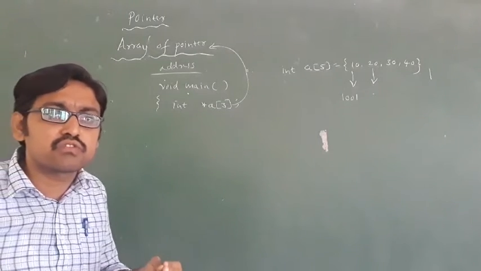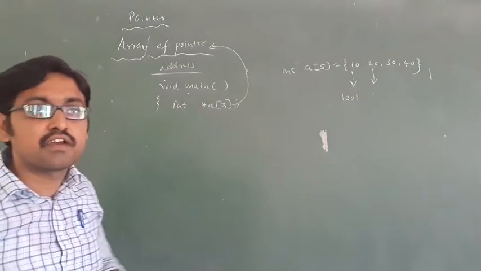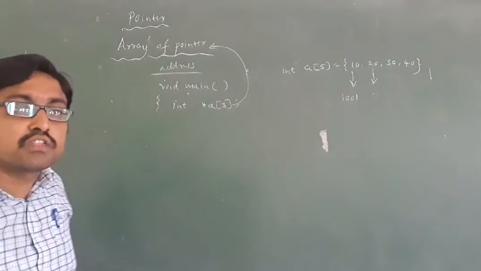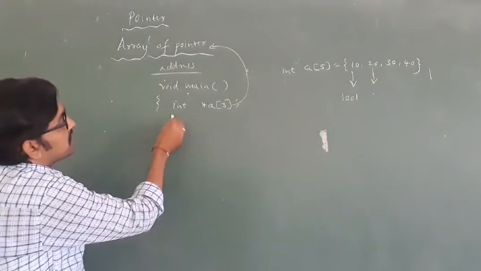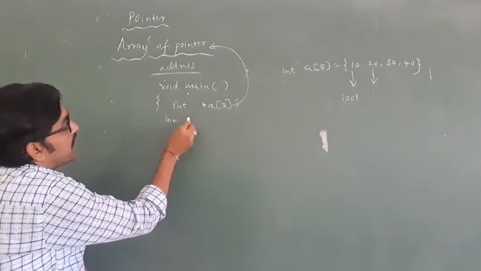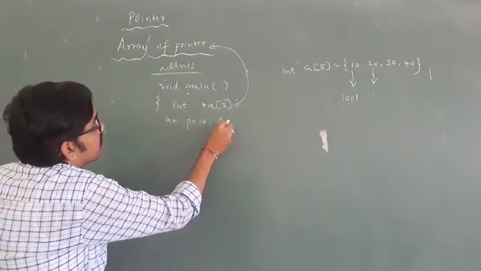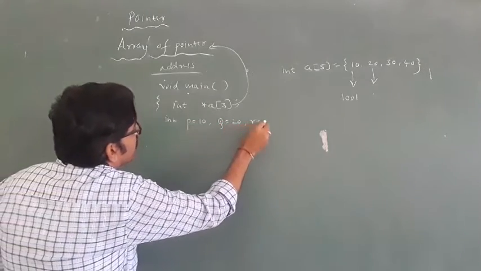Then how to display? I want the addresses of 10, 20, 30. Then how to display the addresses? For example, I am taking int p equal to 10, q equal to 20, r equal to 30.